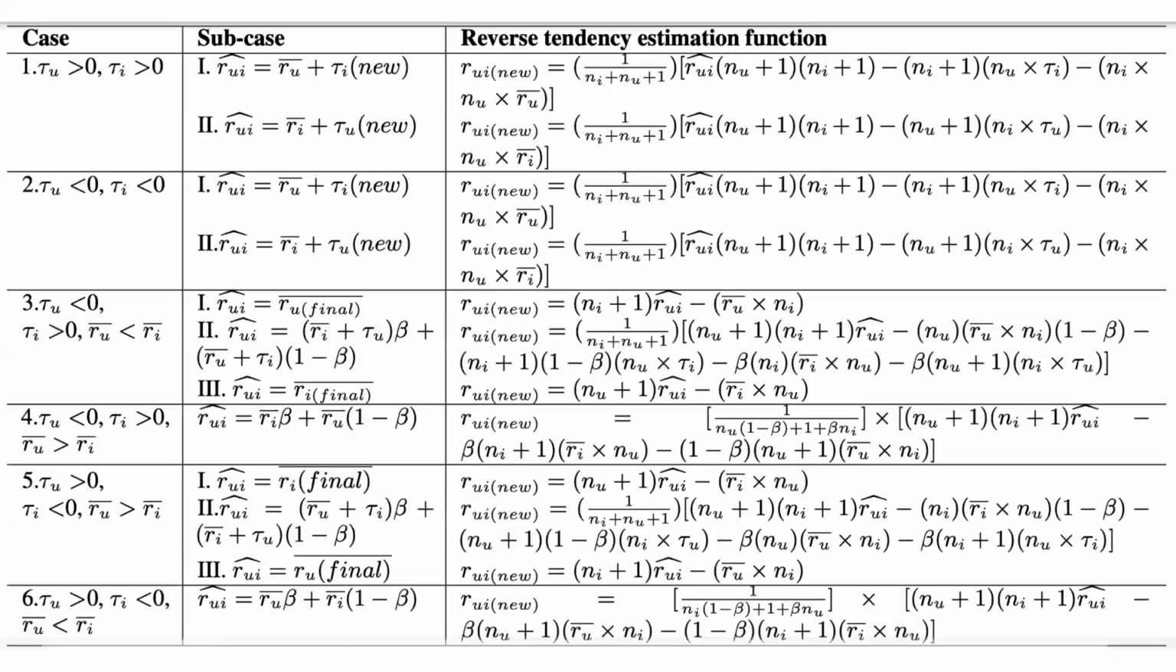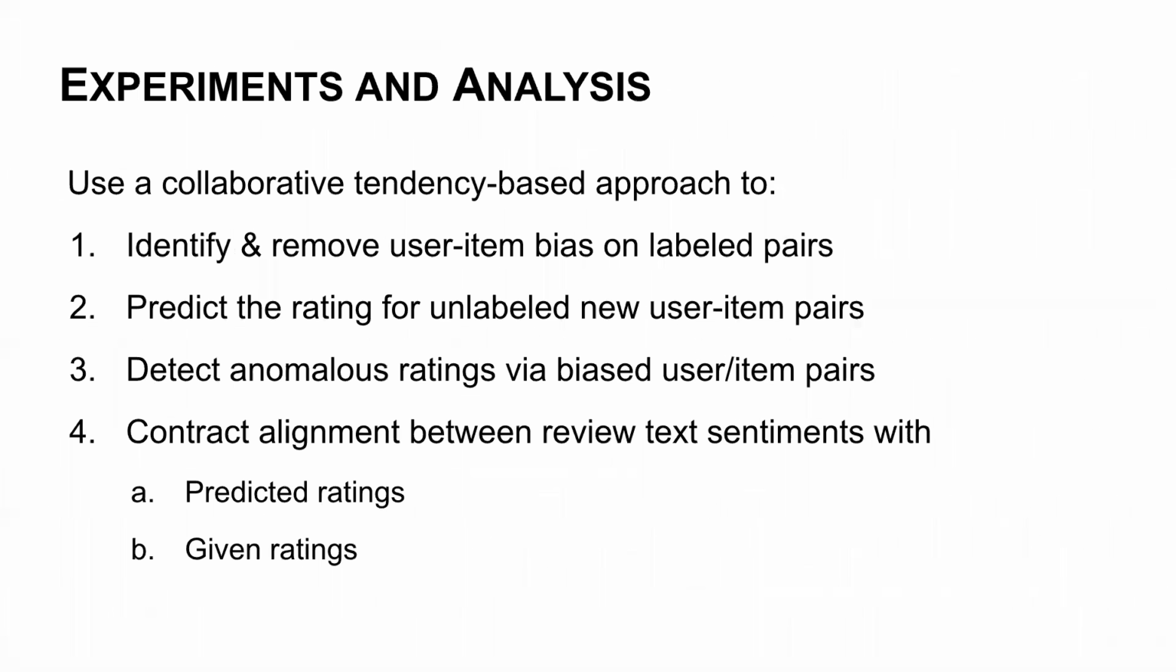So to get the final predicted score, it depends on which category it falls in for the user bias case, and what its item mean tendency is. These are the six possible cases, and each case also has some sub-cases. For a detailed proof of these, you can look at the paper.